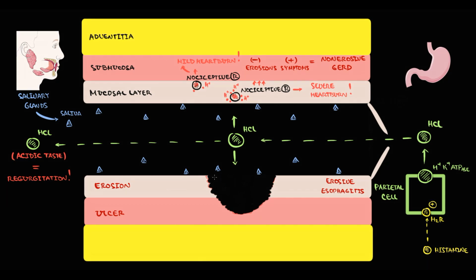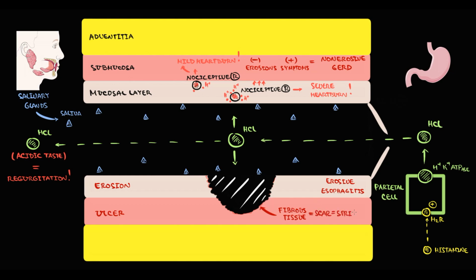First of all, in a good scenario, ulcers can be healed. But healing occurs by fibrous tissue that fills this damaged area. The problem with fibrous tissue is that it's basically a scar. It's a very dense, rigid tissue, and deposition of very dense tissue in the esophagus wall can cause stricture.